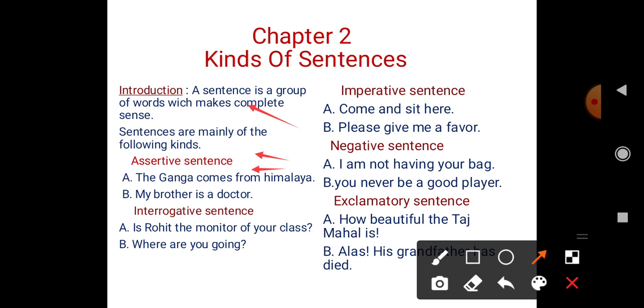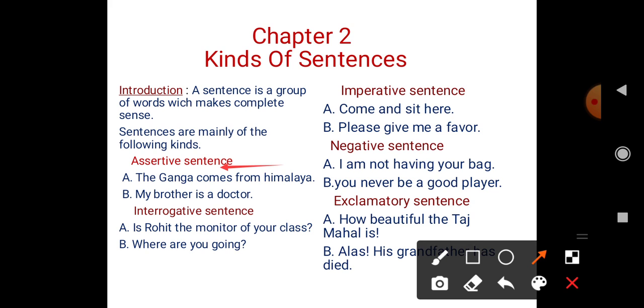First one is assertive sentence. So what is an assertive sentence? Assertive sentences are those sentences which give us a statement only. These are very simple. This gives us only a statement. I am giving here only examples.